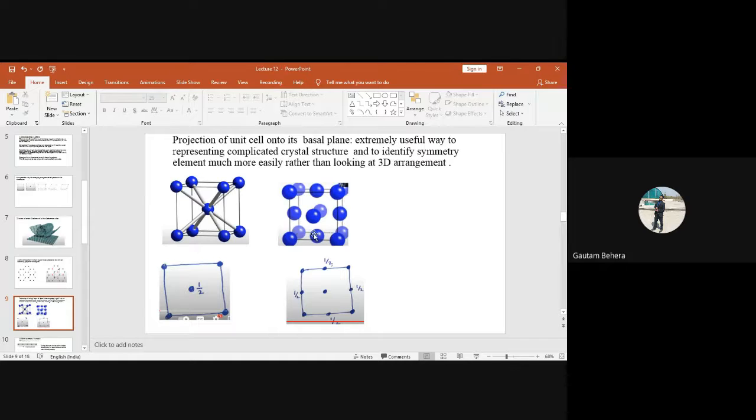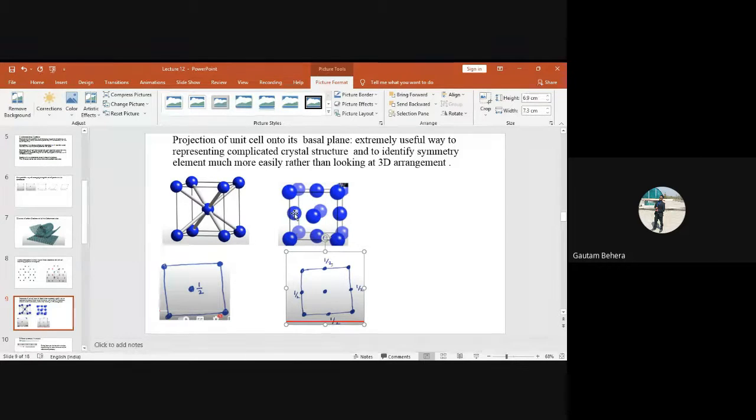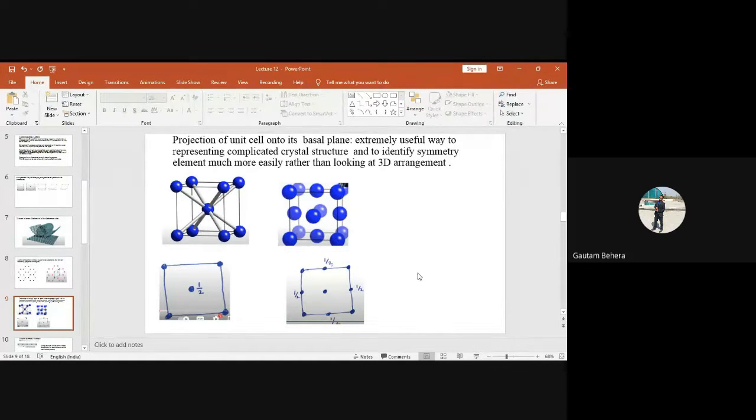So you just imagine the face centered atom of this plane. So this is also at a half distance from the basal plane, this one. And you consider this atom. This is also at a half distance from the basal plane. So this is half. And I'm talking about this one, backside now. So backside is also at a half unit distance. Face centered atom. So this is also half. It is okay, I think. The projections are clear.